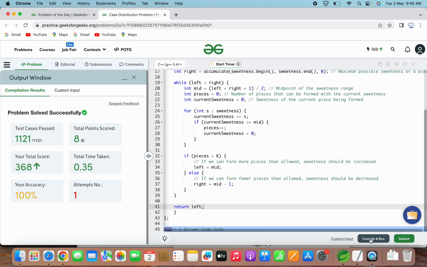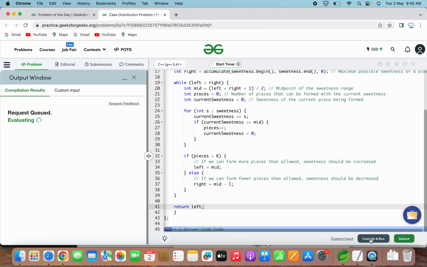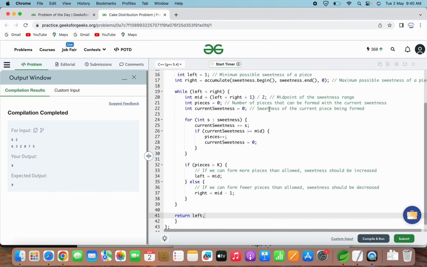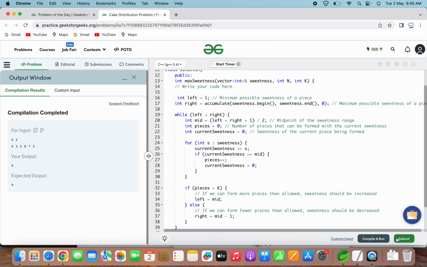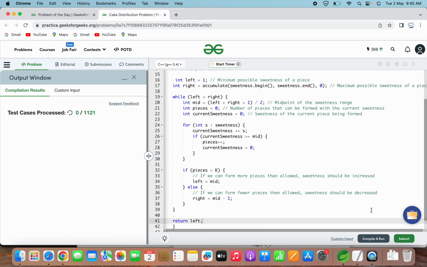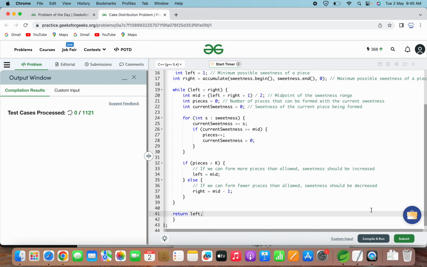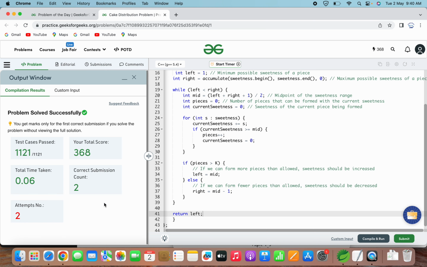Let me try compiling this code. Even with the C++ solution, we have got correct output. Let's try submitting this solution. So here with the C++ solution, it has covered all the test cases. So this problem has been solved successfully with both C++ and Java.